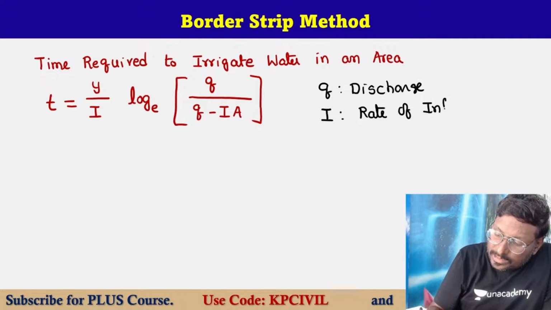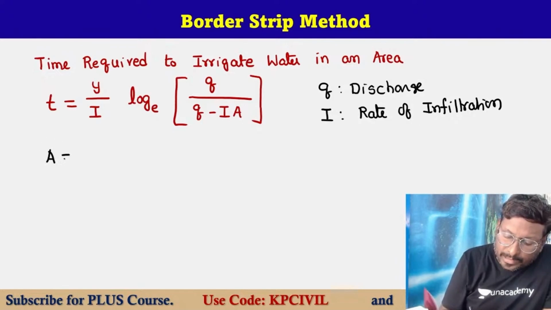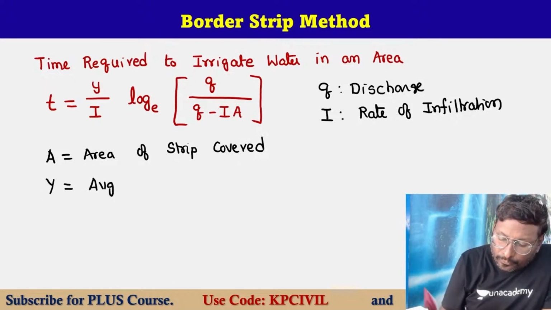A is the area of strip covered. y is the average depth of the flowing water sheet.